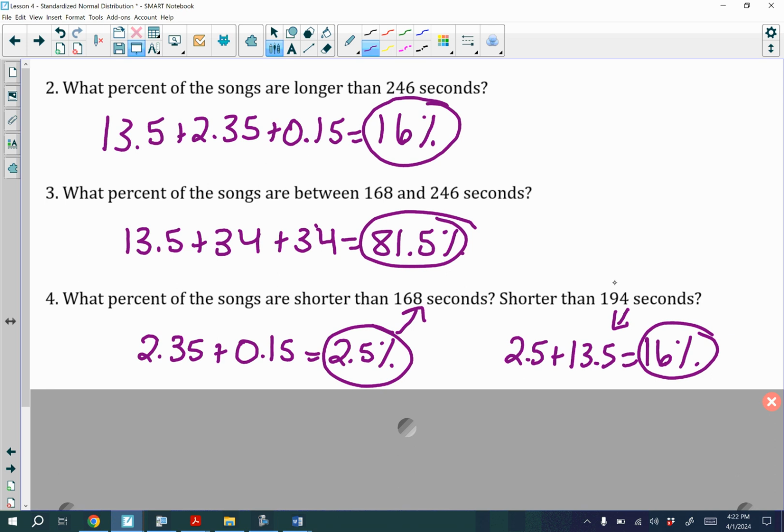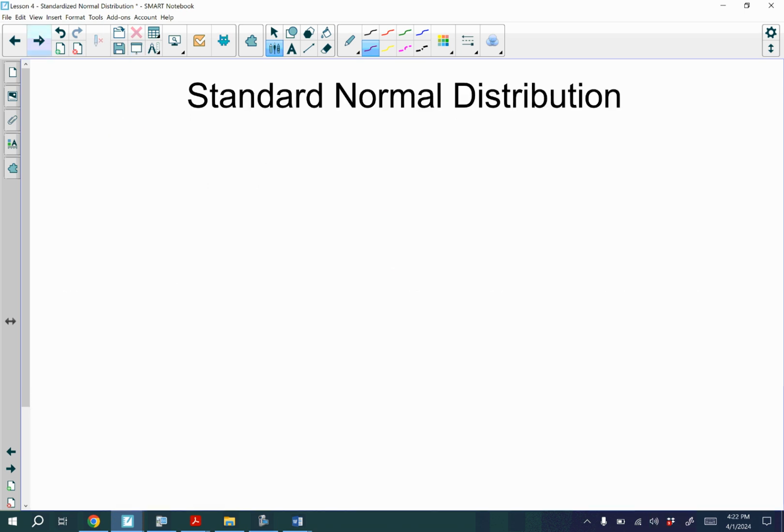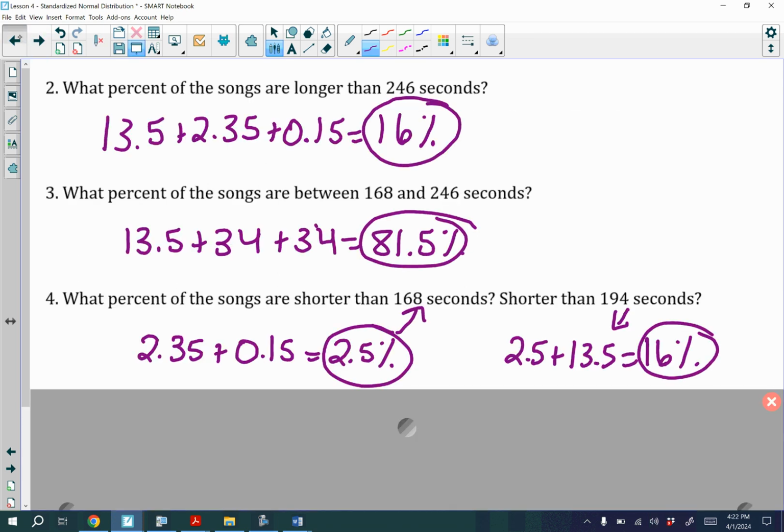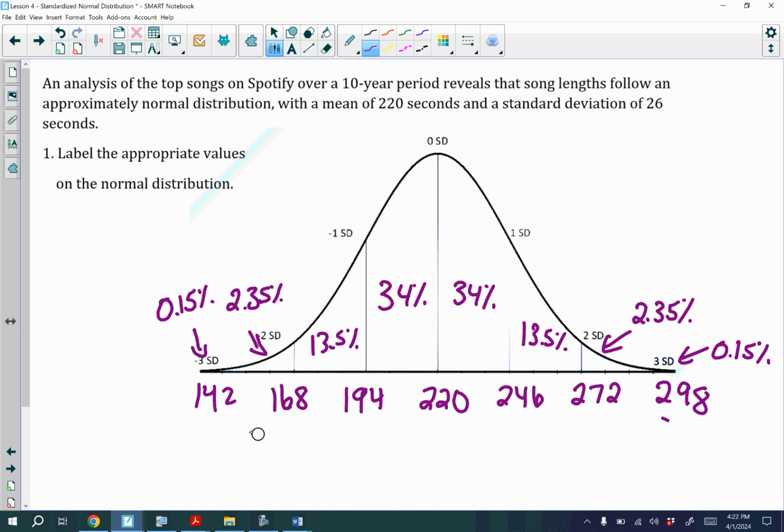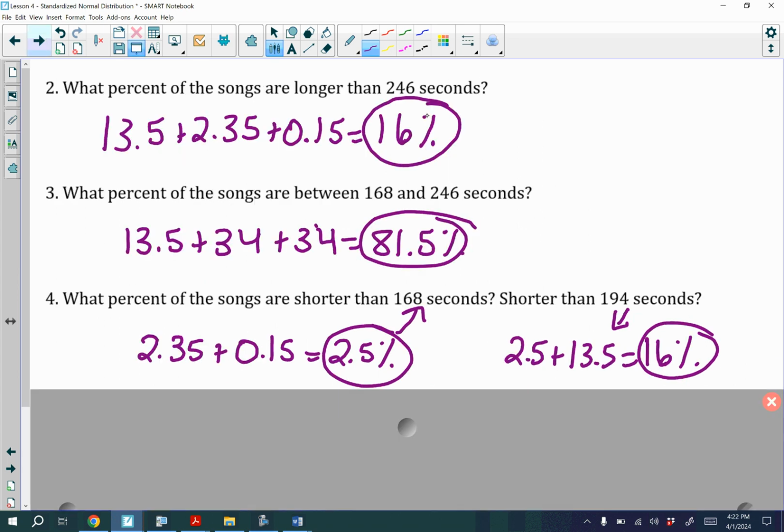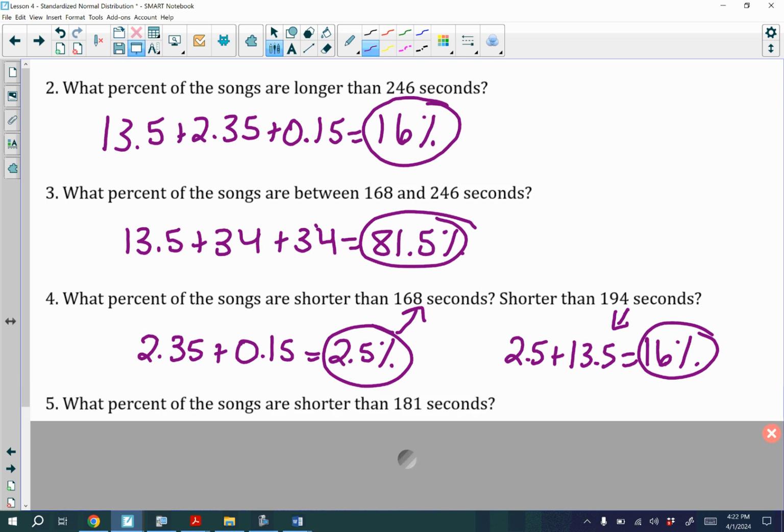And then let's talk about how did we get 194. So we're shorter than 194. So basically, oops, wrong way. So basically here we're starting from 194 going to the left. So we add up the 2.5% that we got and add it to the 13.5%. When we add those up, that'll kind of give us the same values we did up here. That'll give us 16%.